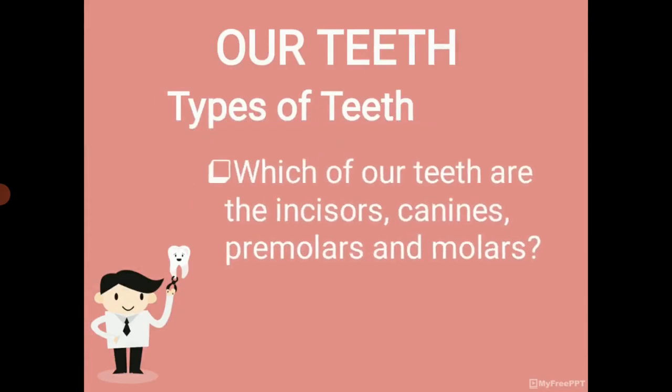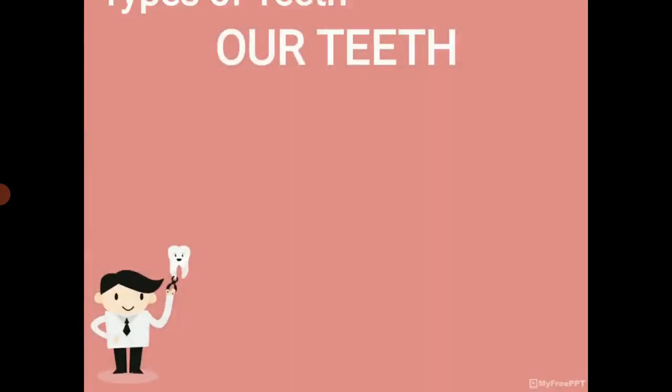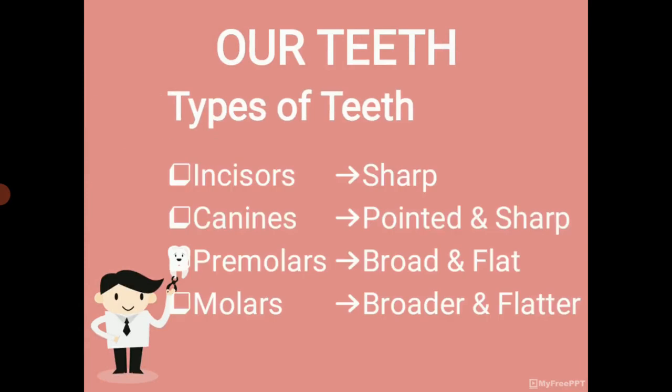Can you identify? Let me say, the incisors are sharp. The teeth which is sharp is called incisors. The second one, sharp and pointed, is called canines.